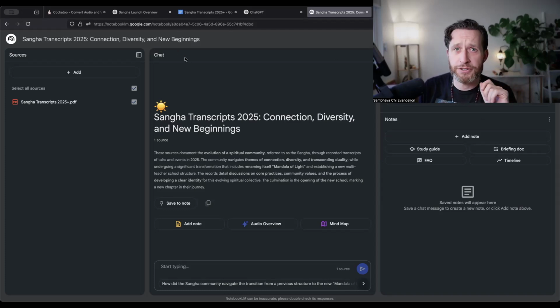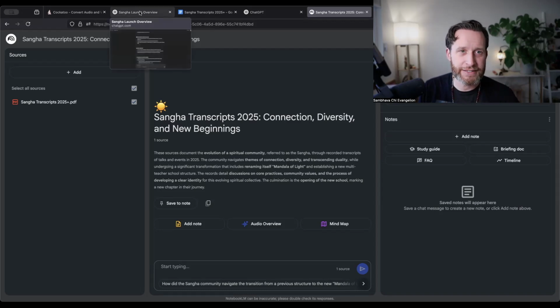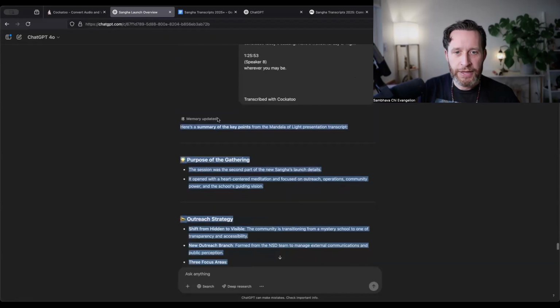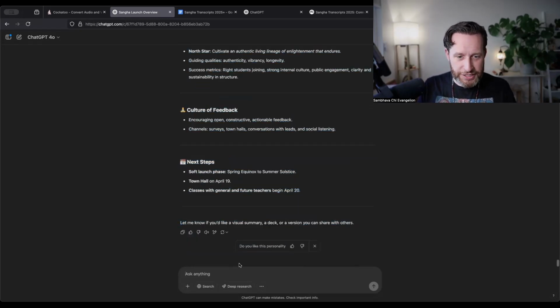And this is a trick you can also do in ChatGPT. It won't generate a podcast like this, at least not yet. But because you saw that it does the memory updating, you get some really interesting information about your content over time. So something I can do in ChatGPT is, for instance, I've fed it 20 years of Dharma talks about enlightenment. I would say, based on what you know about me, how would you describe my feelings towards enlightenment and what it is?